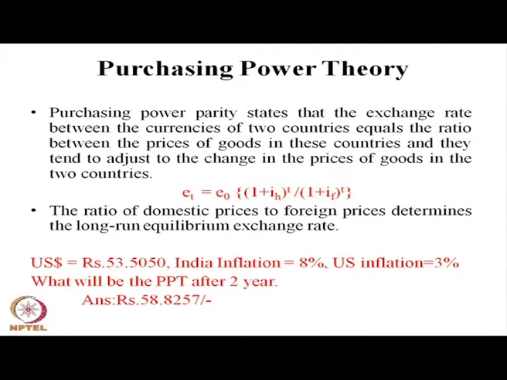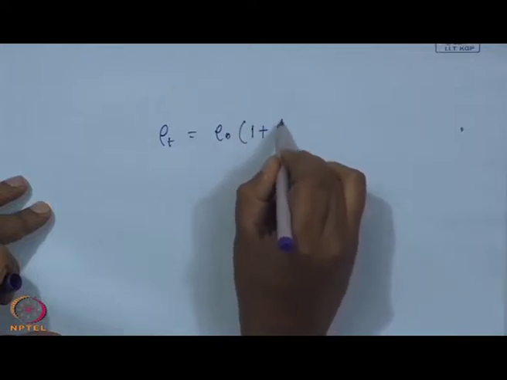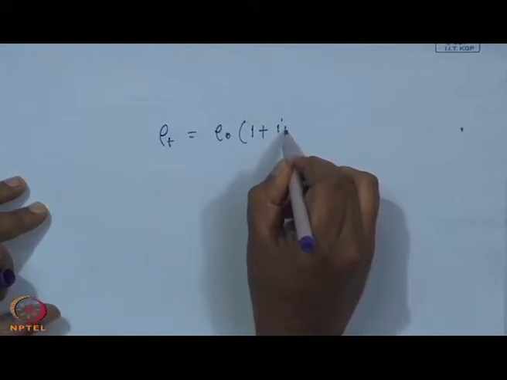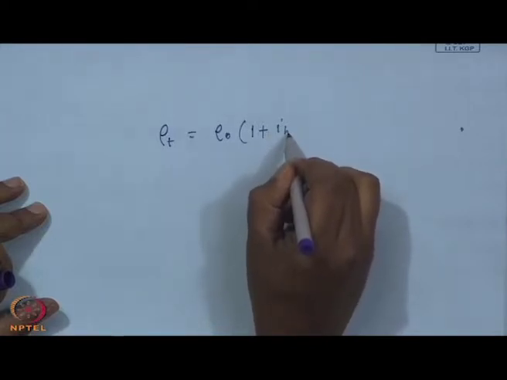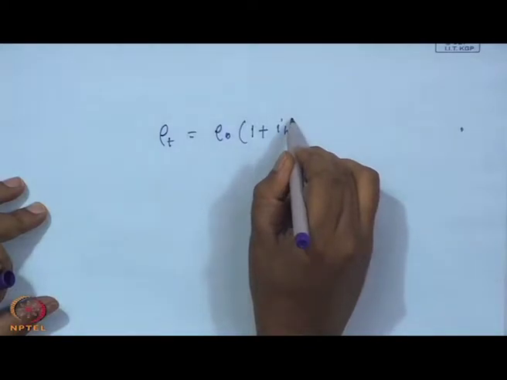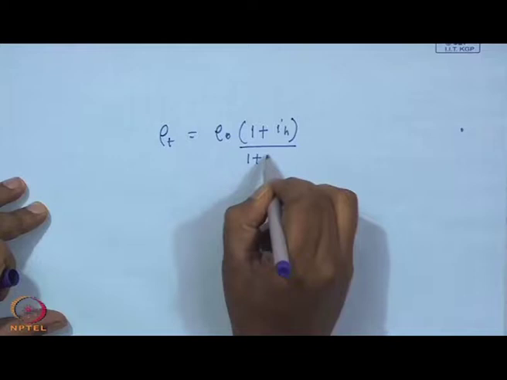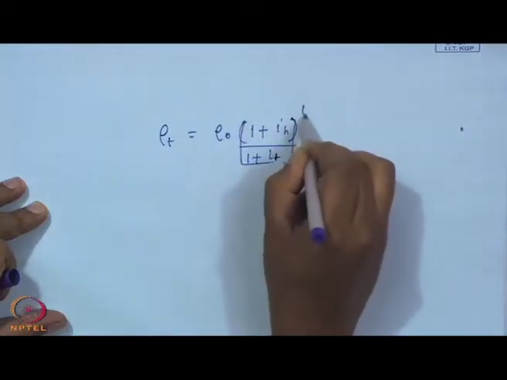Purchasing power parity exchange rate at time period t is nothing but the exchange rate at the spot market into 1 plus the domestic price inflation, divided by 1 plus the international, foreign price inflation, to the power t.